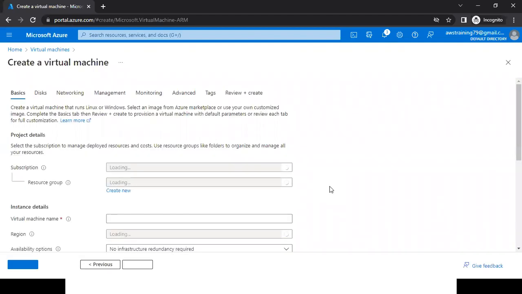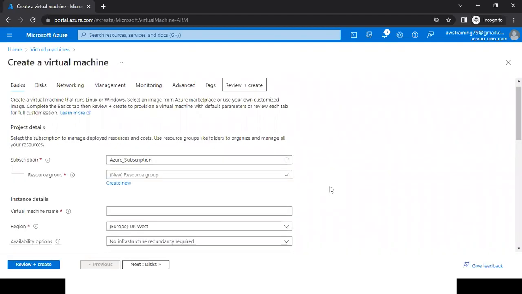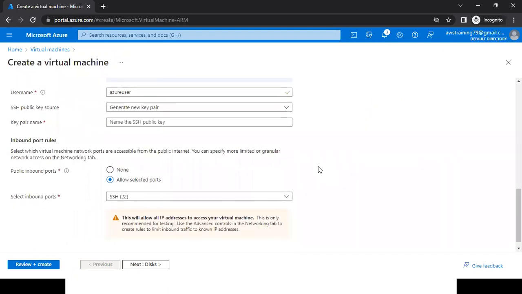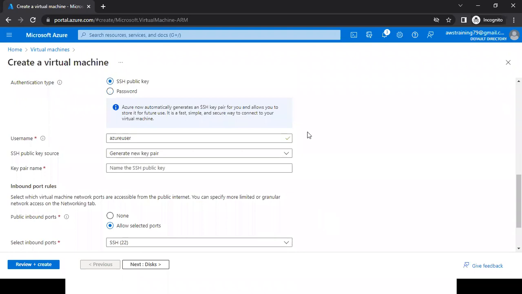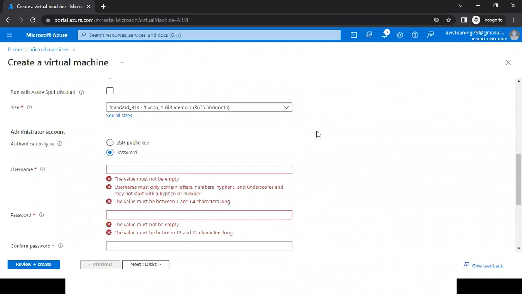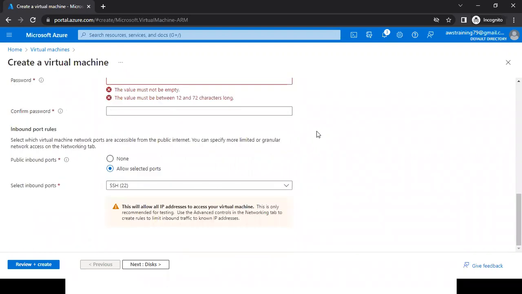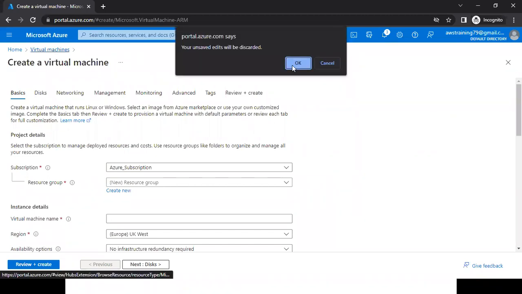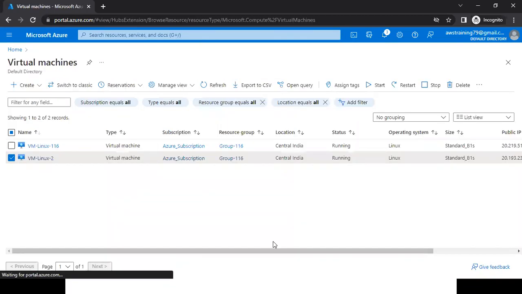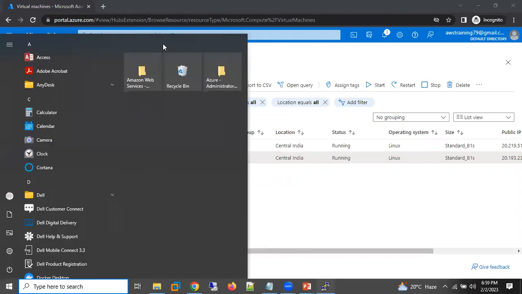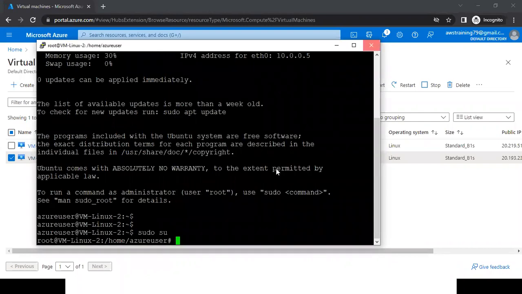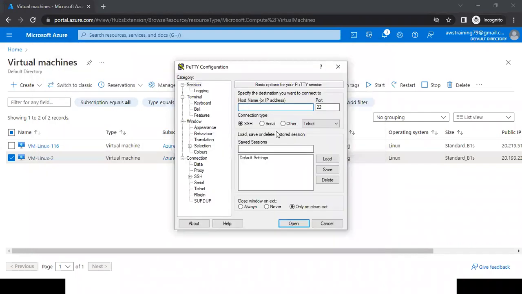Just a minute. Let me put the option. Here is that IP address option. Here the password option is there. After creating everything, to connect, you will have a black screen, right? Where you are writing your username. This is PuTTY. Here I'm giving the IP address.